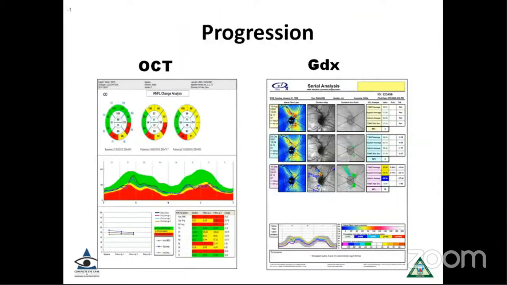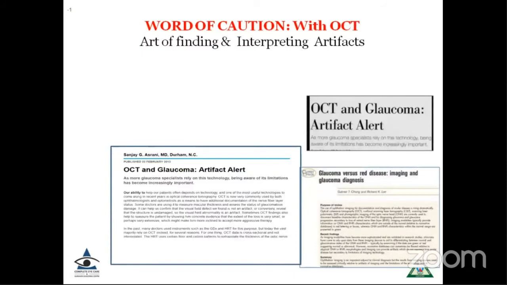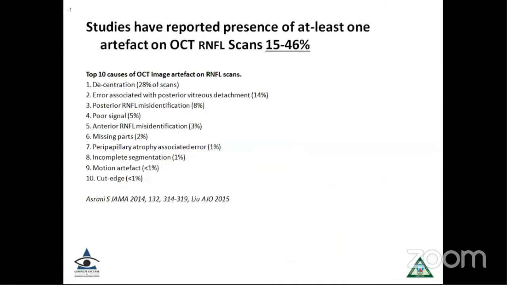Now, when we talk about progression, both these machines can tell you about progression. With OCT, you can do a sequential analysis of the nerve fiber layer thickness, and it can tell you if the graph is going down or if the colors are changing, that the glaucoma is progressing. Similarly on GDX, you can have a progression analysis. But we have to remember that to err is human, and machines are also not perfect. There is a beautiful article published by Dr. Sanjay Asrani, which talks about artifacts in glaucoma. Whenever we are using these machines, we have to be careful.